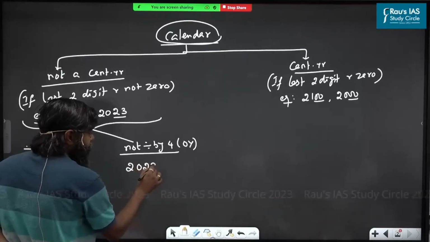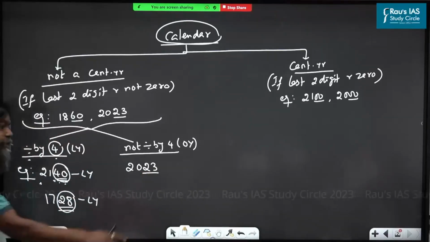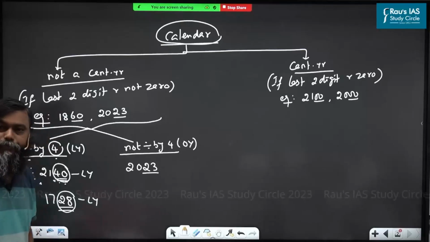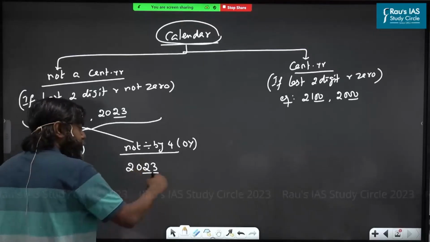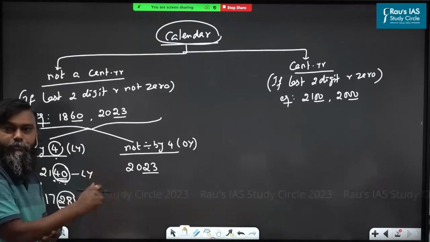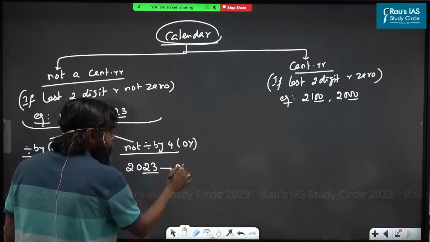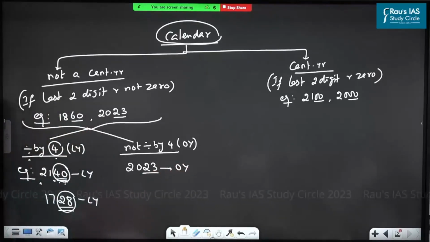2023. Century year or not a century year? Then you have to check by 4. Is 23 exactly divided by 4 or not? No. That means the entire number is not divided by 4. That means you will not get remainder 0. You will get other than 0. That means it is said to be an ordinary year. Are you understood this?